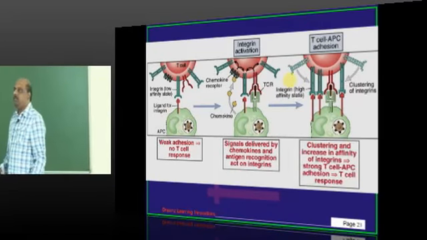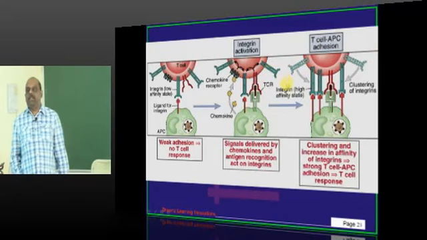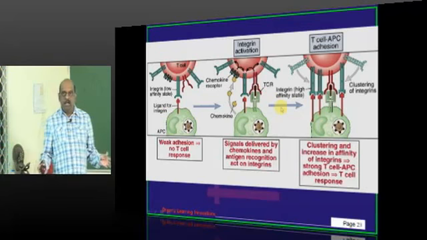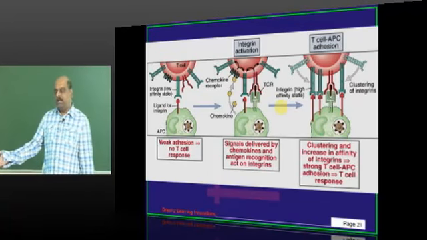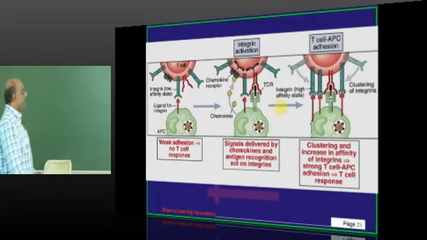Now, there is one more important function of the integrins. What is that? One function of the integrin we understood: on the leukocytes it is expressed and binds with the immunoglobulin superfamily proteins expressed on the vascular endothelium. Additionally, it has one more purpose.